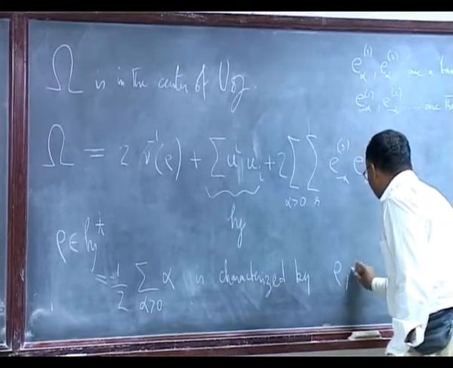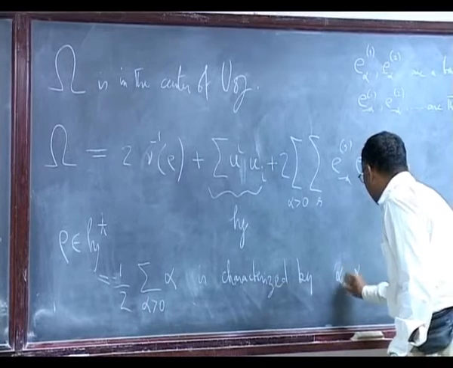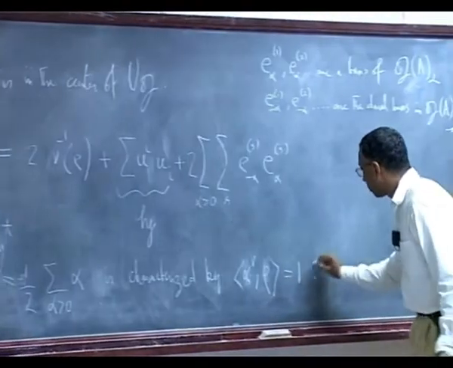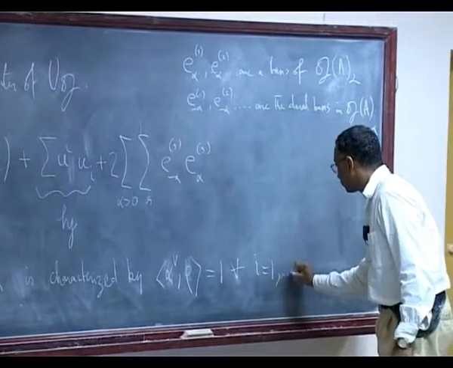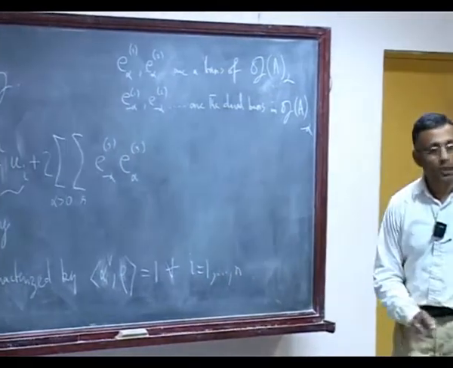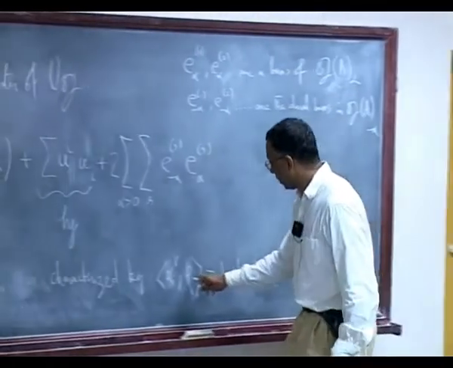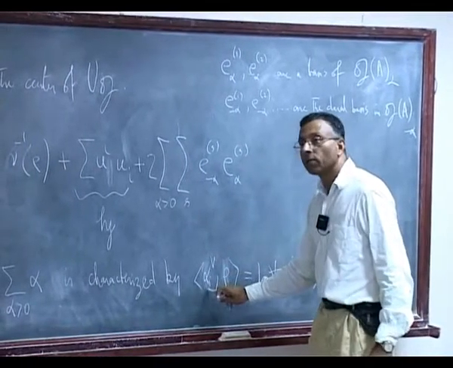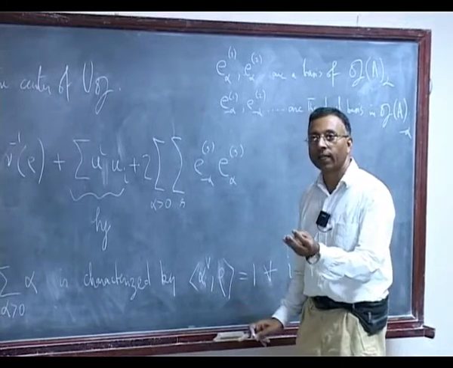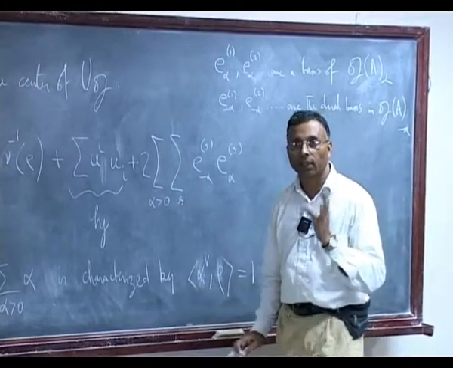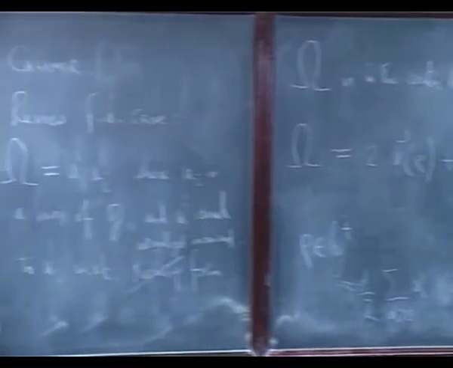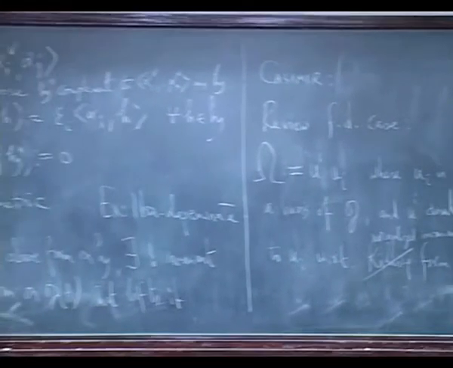So rho is characterized by rho on alpha i check equal to 1 for i between 1 and n. In our situation, rho is an element of H star. It is going to take value 1 on alpha 1 check, alpha 2 check, through alpha n check. Now, these are certain linearly independent elements in H, and H has some very big dimension.